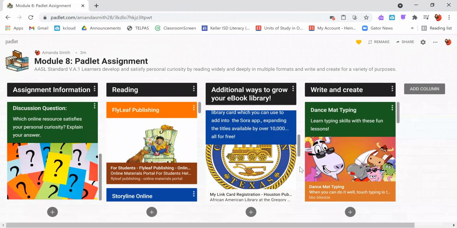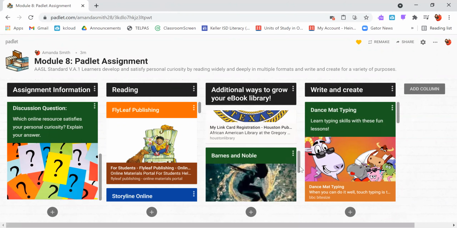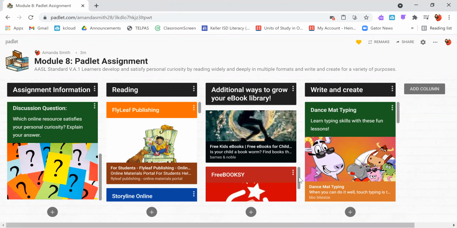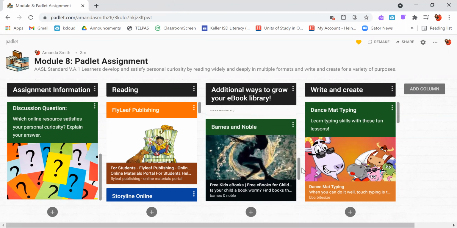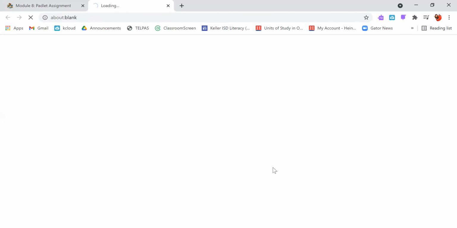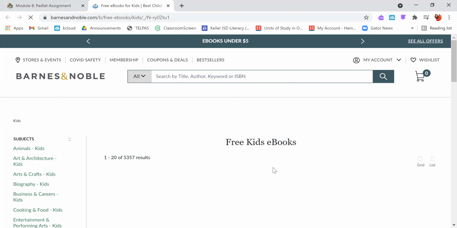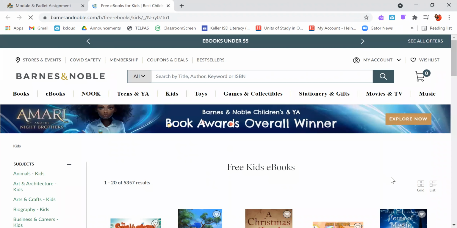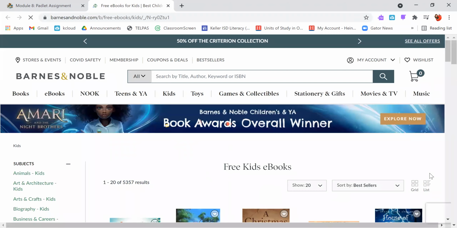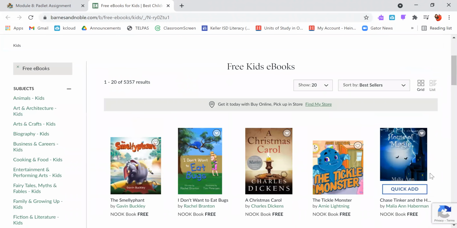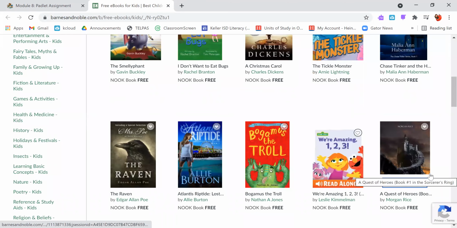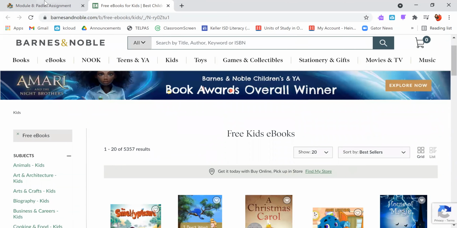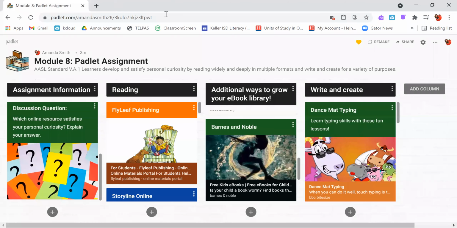Another way that you can grow your ebook library is through Barnes & Noble. If you are using a Nook at school or even at home, there are a bunch of free kids ebooks that you can access with that device. There are 5,357 results available for free kids ebooks. You can scroll through, see what looks interesting to you, and download them all for free. That is another great way to grow your ebook library.